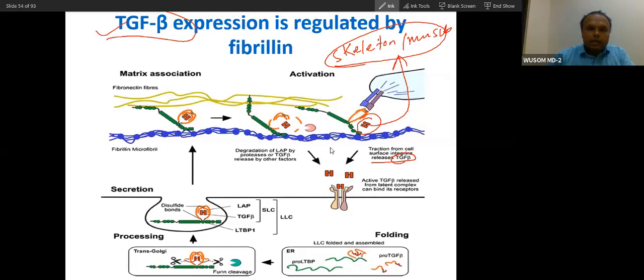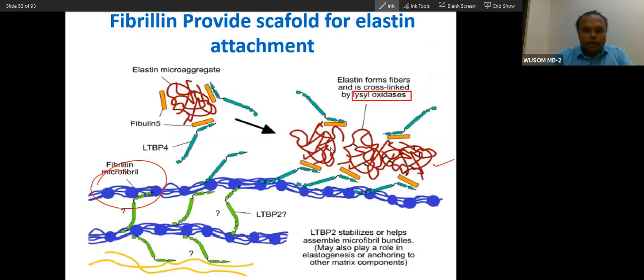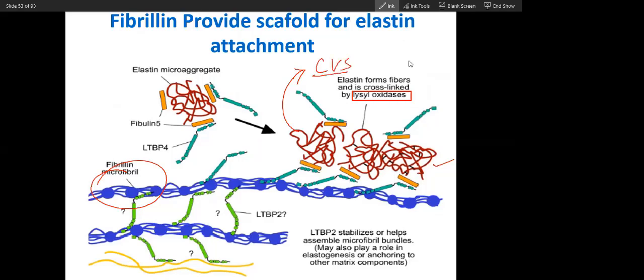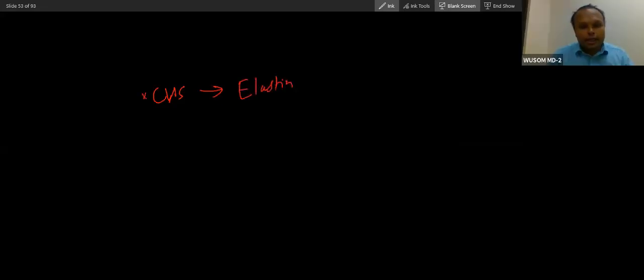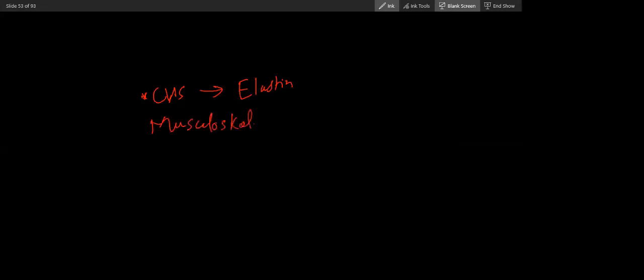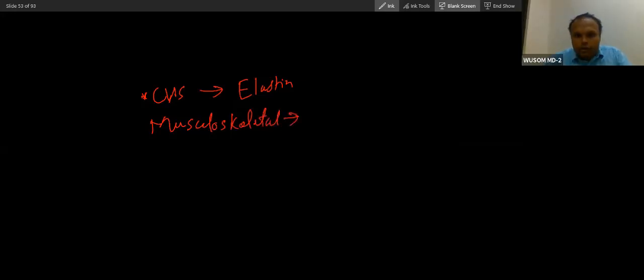And then the cardiovascular problem happens because of elastin. So tell me, the cardiovascular (CVS) defect happens because of what? Elastin. Great. And the second, musculoskeletal, is because of overexpression of TGF beta.